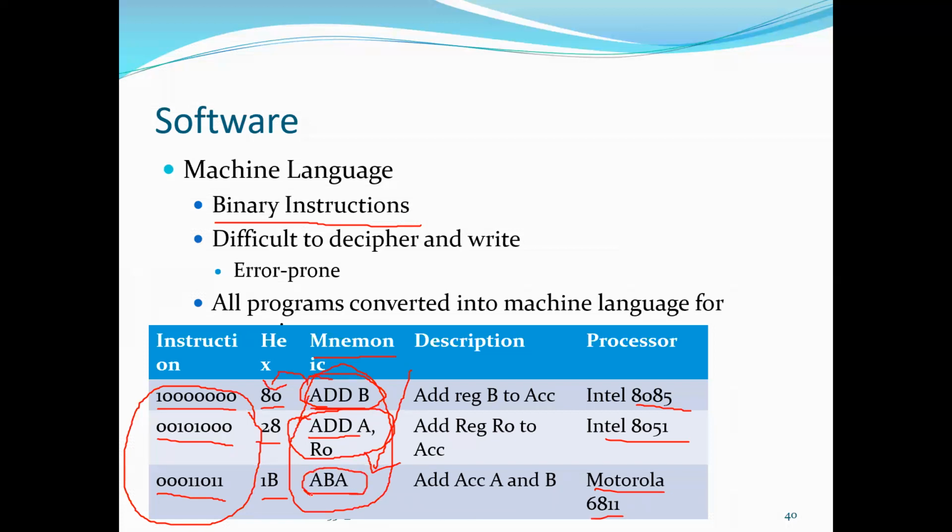You are getting it, as I told you, it is machine independent. So these are all the machines. 8085 is one machine. 51 is one machine. 6811 is another machine. So if you see the same addition instruction, but with a different processor, the instructions are varying.